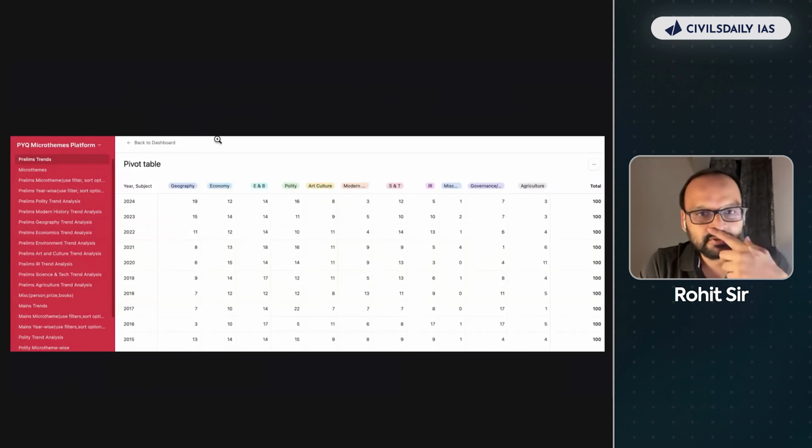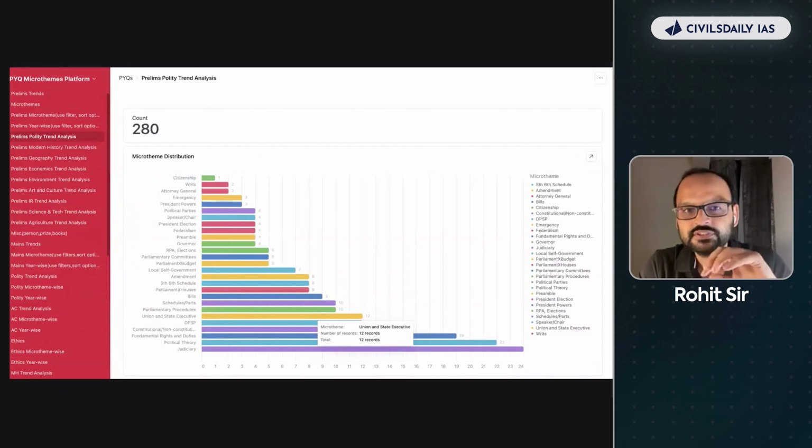Then let me tell you the mentorship ka microtheme platform. So I told you that there are some themes which are most rigorously checked. This is how those themes in polity look like. So you will see that we've taken 12 to 15 years of papers, tagged all the questions, and we now understand that कुछ themes में सबसे ज़्यादा सवाल आए. So judiciary, political theory, fundamental rights and duties, these have the most recurring questions ever.